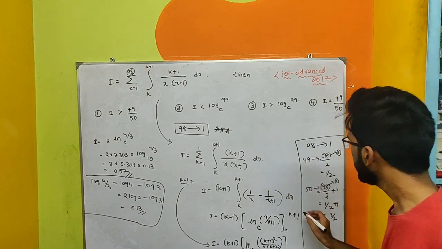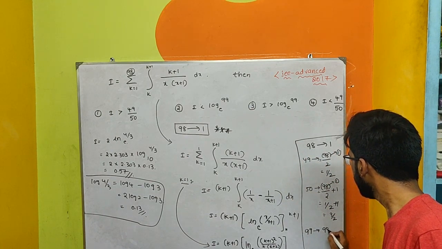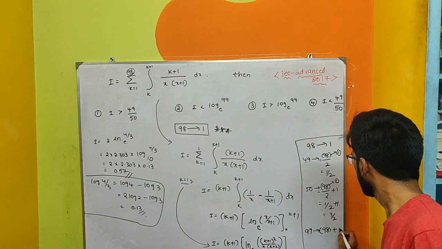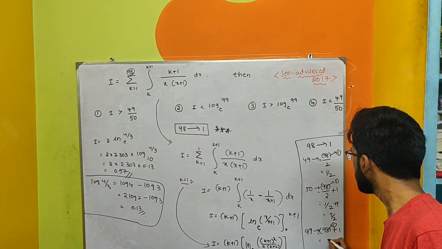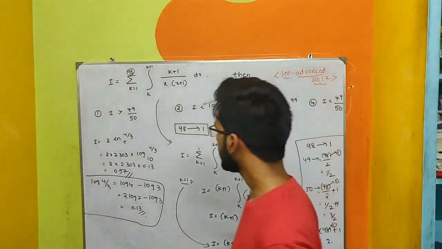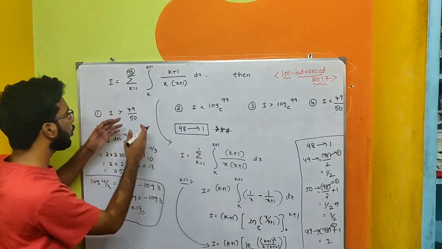Then what is the value of 99? 99 can be written as 98 plus 1. What is the value of 98? 1. So the value of 99 is 2. Now replace new values in place of old values.